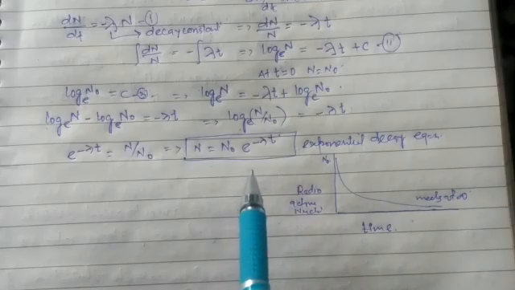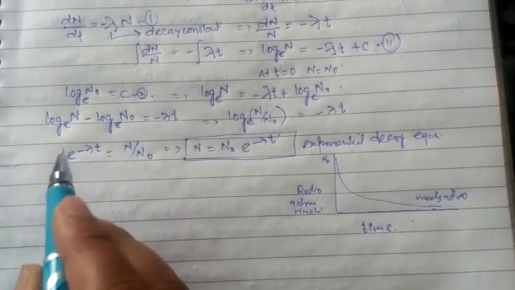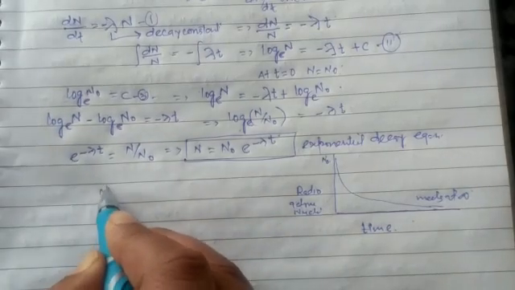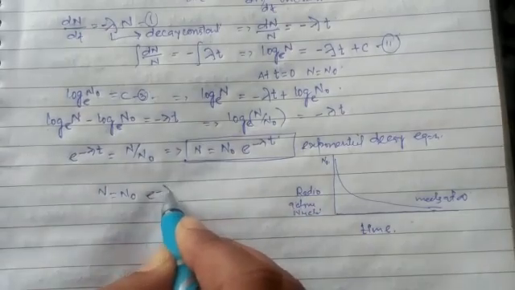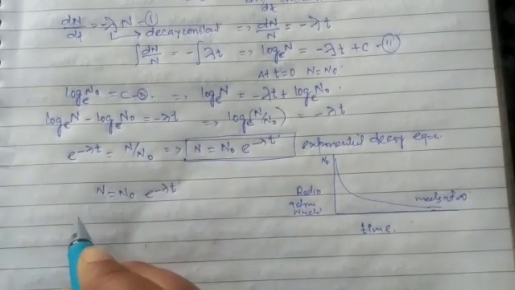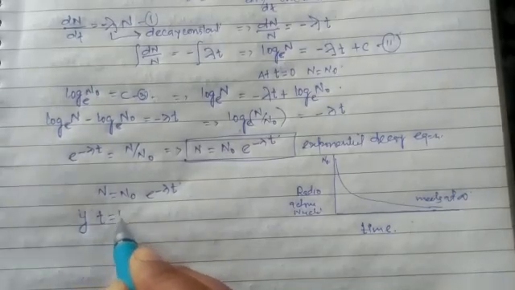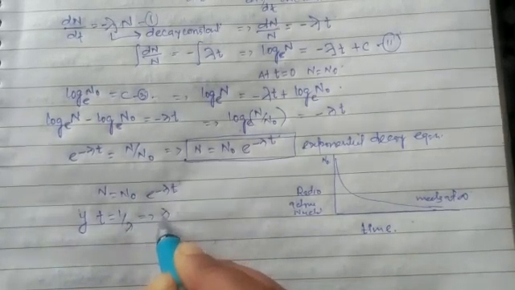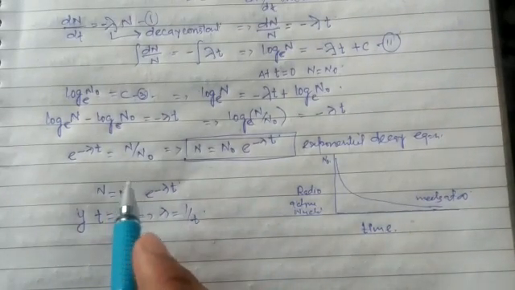Now we have to have knowledge regarding the decay constant. We know we have the equation n is equal to n naught e raised to the power minus lambda into t. If t is equal to 1 over lambda, which implies lambda equals 1 over t, then what does this equation become?